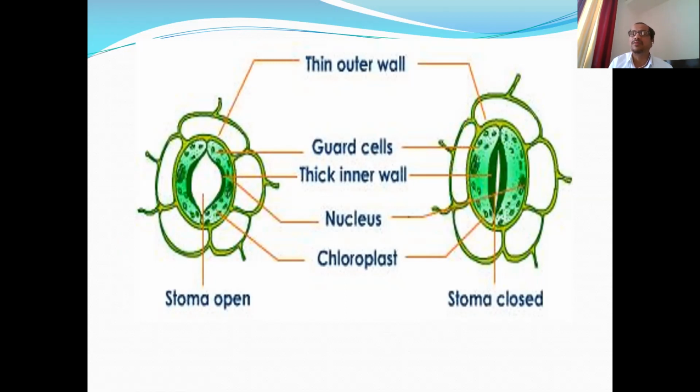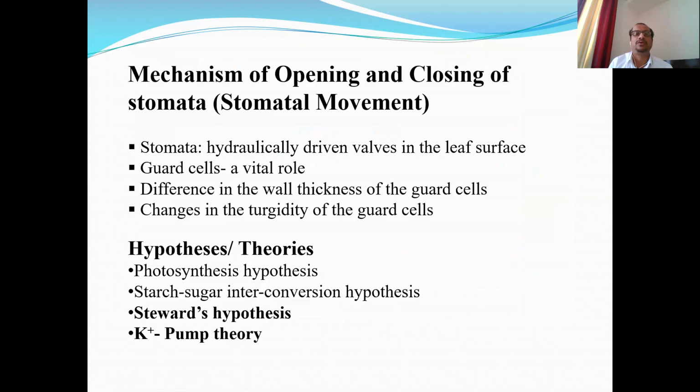So the mechanism of transpiration means the mechanism of opening and closing of stomata. So this is also called stomatal movement or diurnal behavior of stomata, because this is day and night movement. We know that stomata are open during daytime and they are closed during night time. This is a well-known fact today.